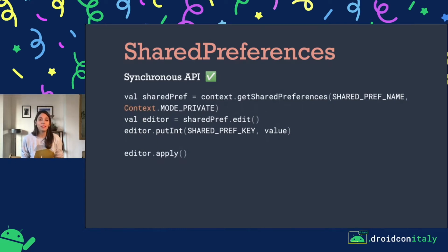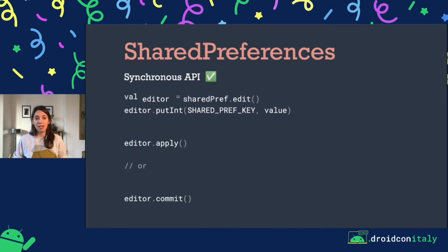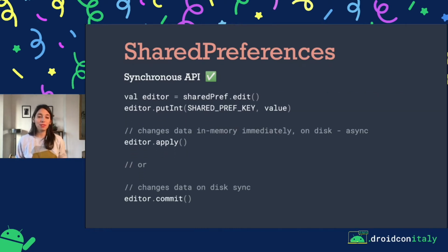Next, SharedPreferences allows us to call two methods, apply or commit. And if you're anything like me, you can never remember which one is which and when you should use what, and you end up having to look in the documentation. So what happens with apply and commit?